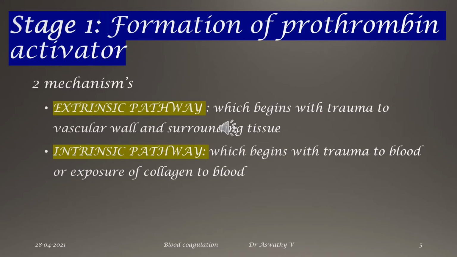The same collagen will again activate some proteins in the bloodstream. And because the bloodstream protein is activated first, that gives rise to formation of prothrombin activator, which is called the intrinsic pathway. That starts with factor number 12.